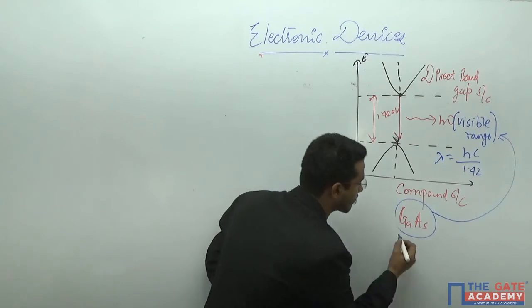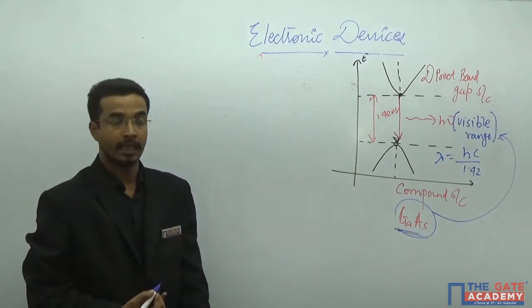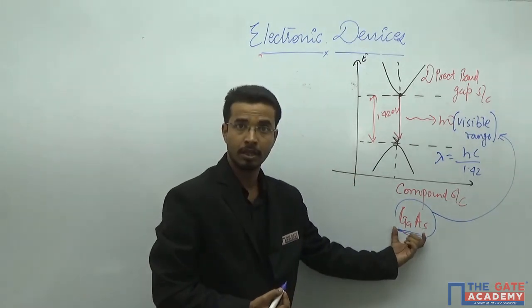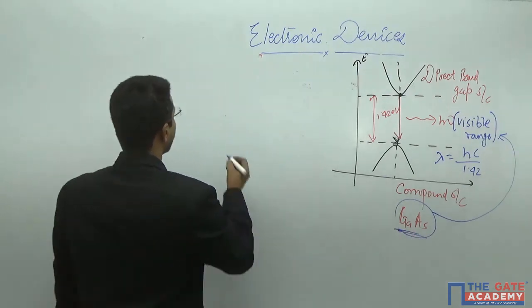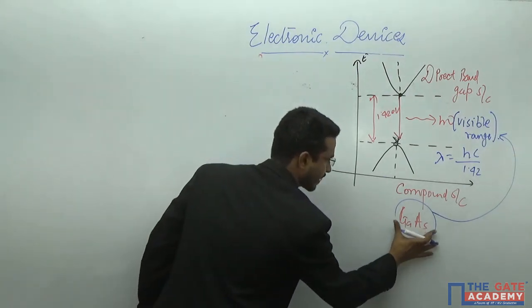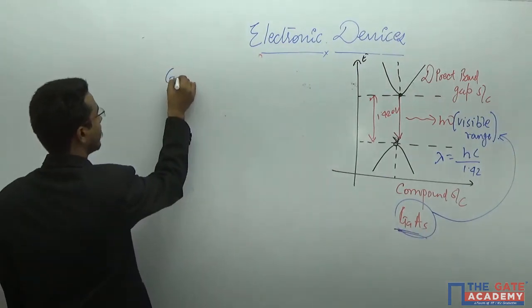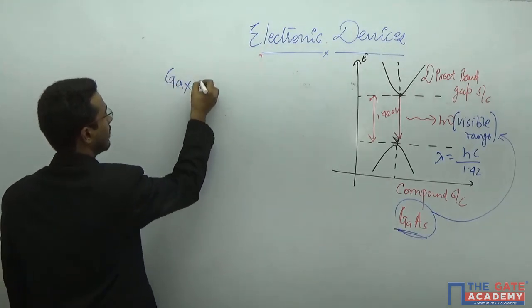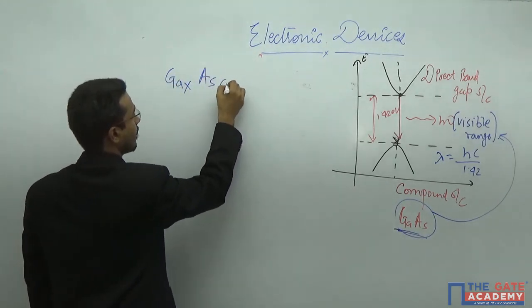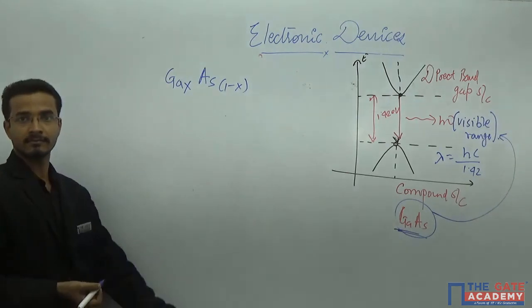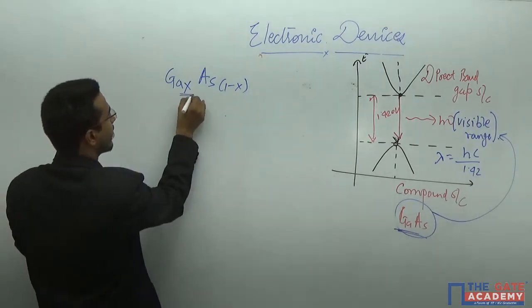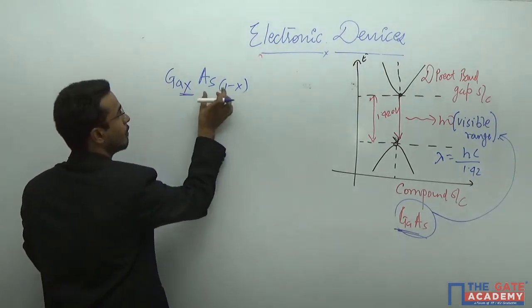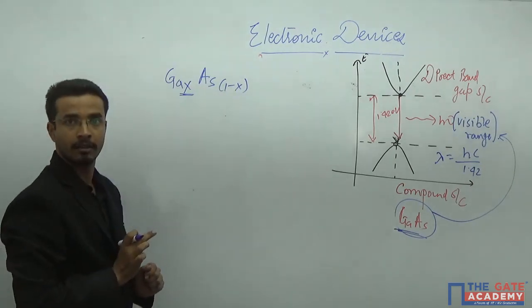But what is the beauty of the compound semiconductor? This is basically 1 mole. Yes or no? So the general representation of this is gallium of x and arsenic of 1 minus x. This is the mole fraction of the gallium and this is the mole fraction of arsenic.